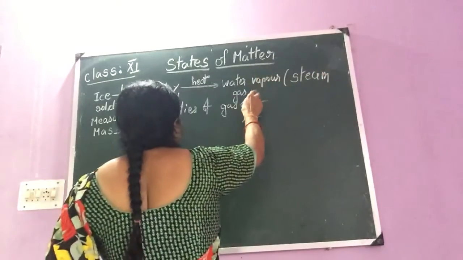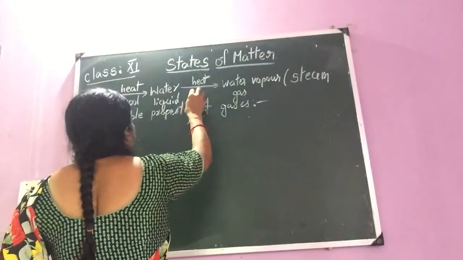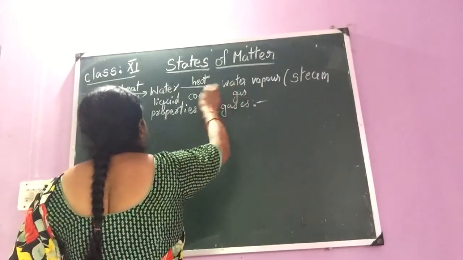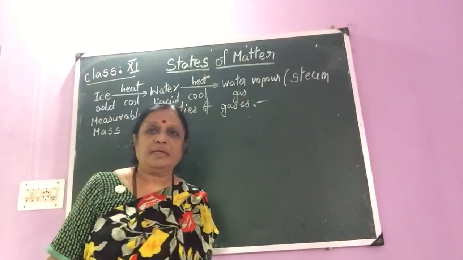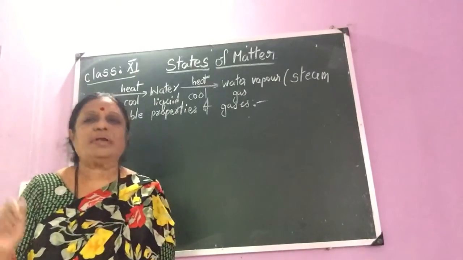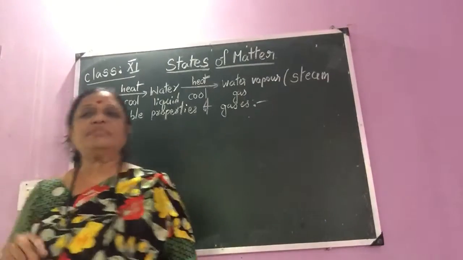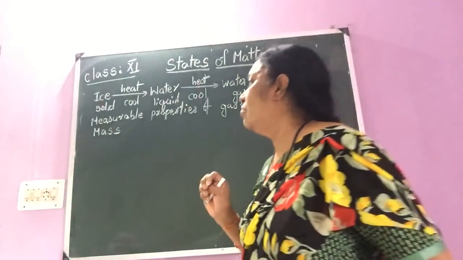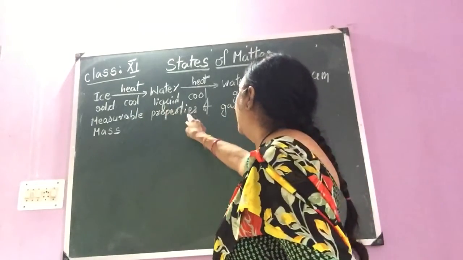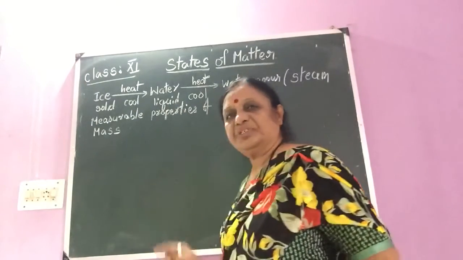Now, water vapor on cooling condenses to give liquid. Liquid on cooling, again condensation, solid is formed. So, the same substance exists in three states of matter. Solid, liquid, and gas. Okay, children?